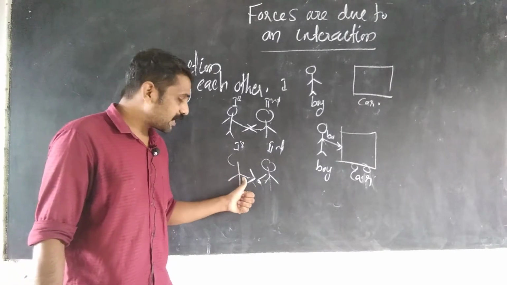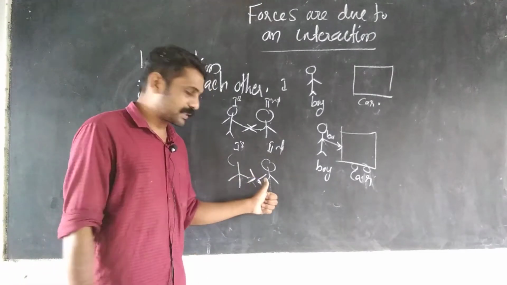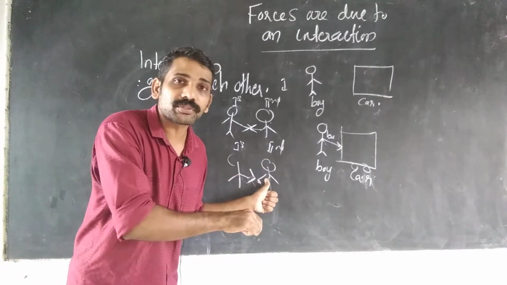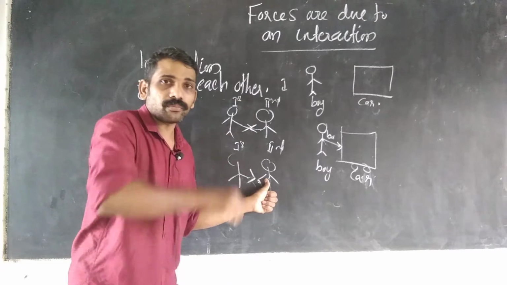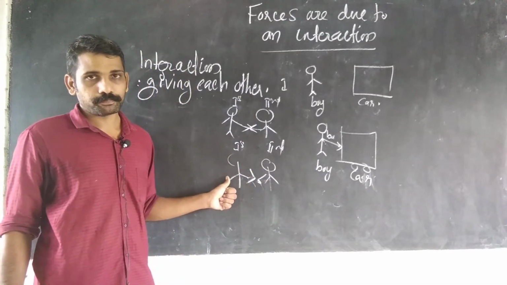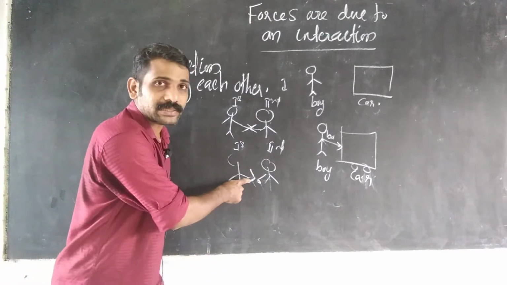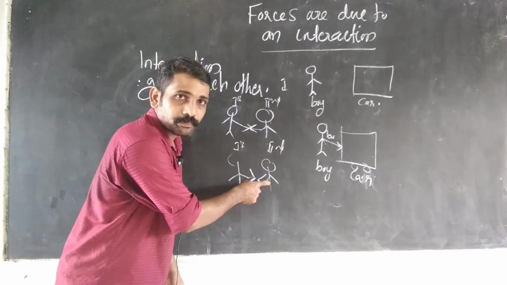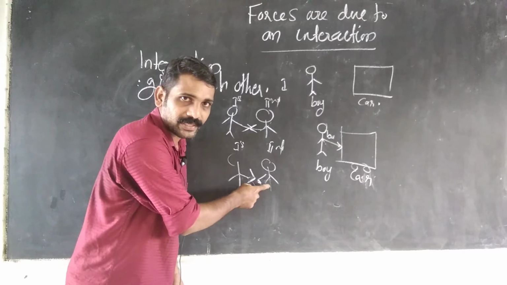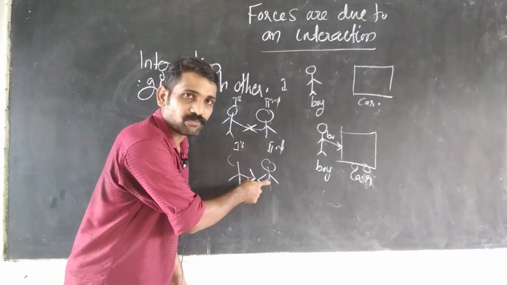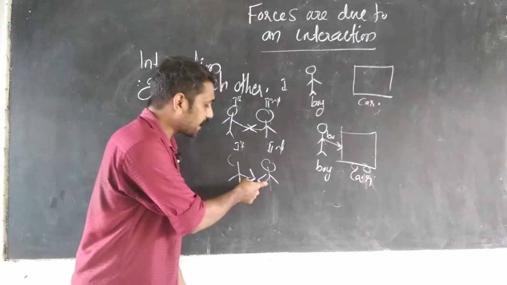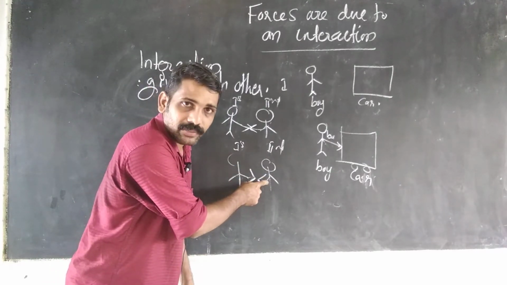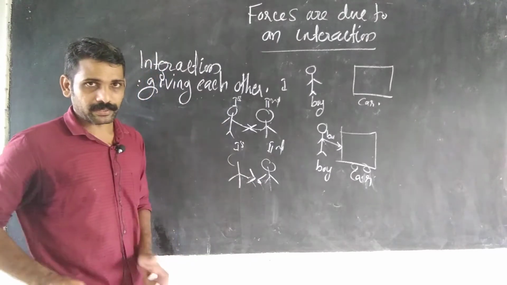Okay, so the first girl is pulling the second girl. That means the first girl is giving a force on the second girl. The second girl will also pull the first girl. That means the second girl will also give a force on the first girl.